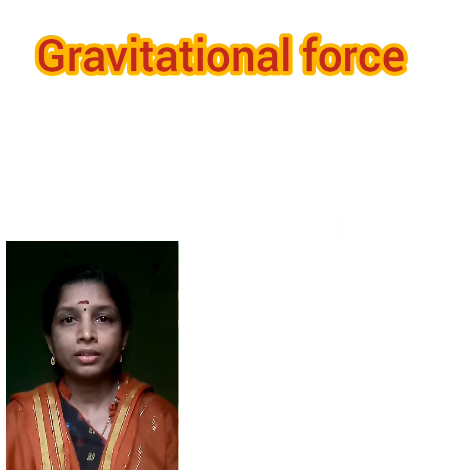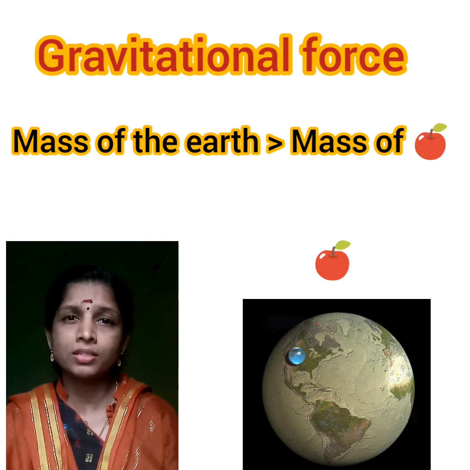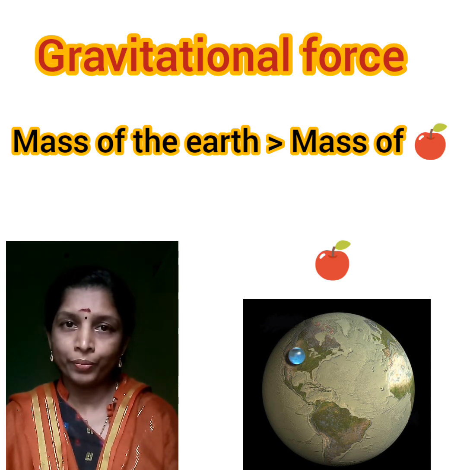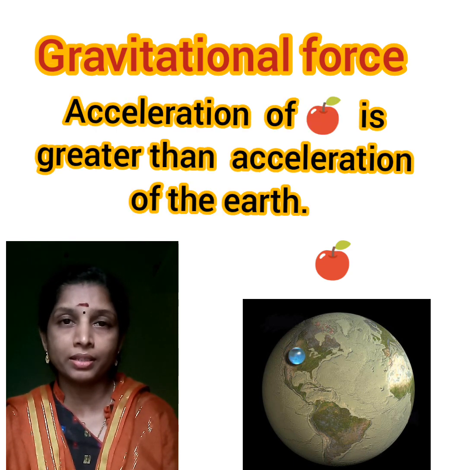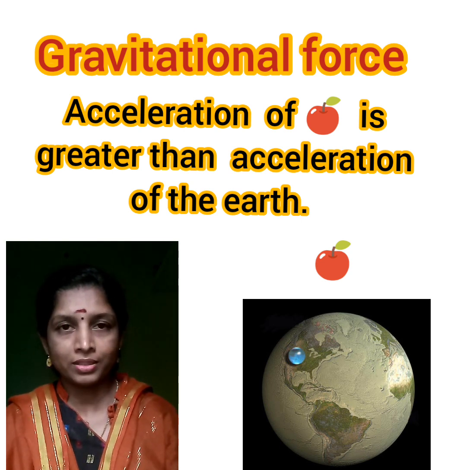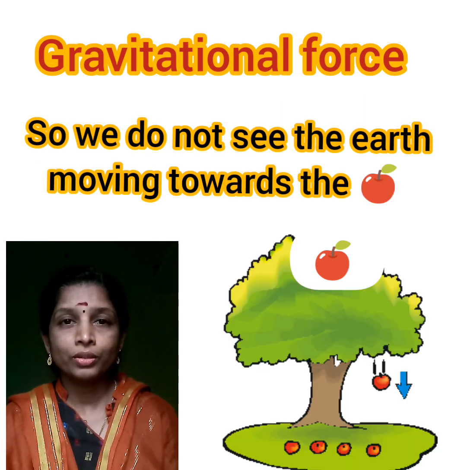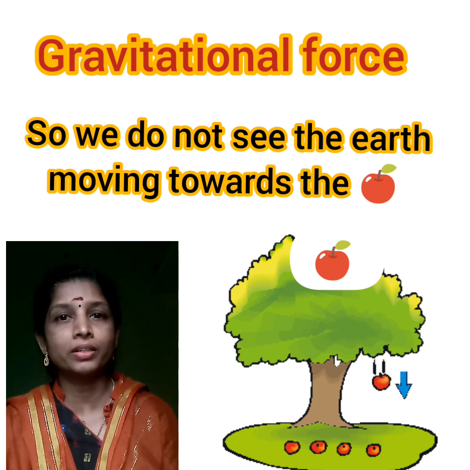Okay, so here when we compare the mass of the apple and the earth, the apple's mass is negligibly small compared to the mass of the earth. So in order to equalize the force, the acceleration of the apple should be much greater than the acceleration of the earth. Is it clear? So by the time the earth starts to move, the apple will already have reached the surface of the earth.